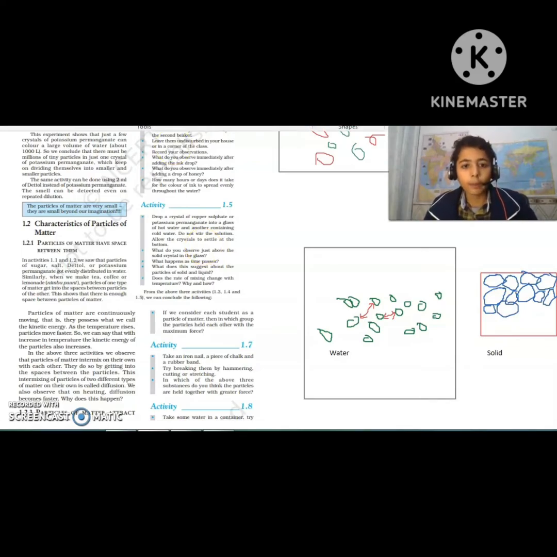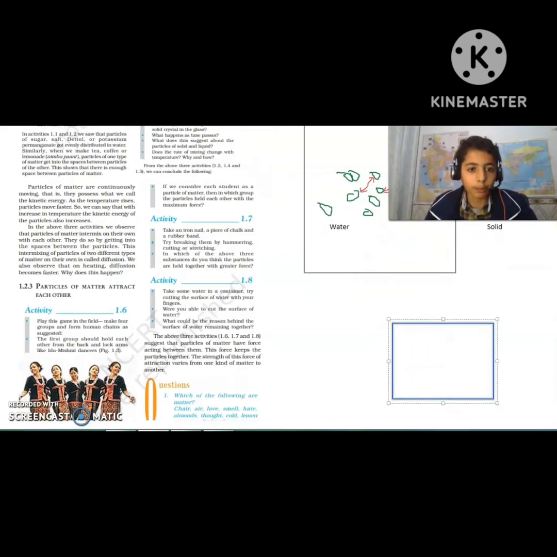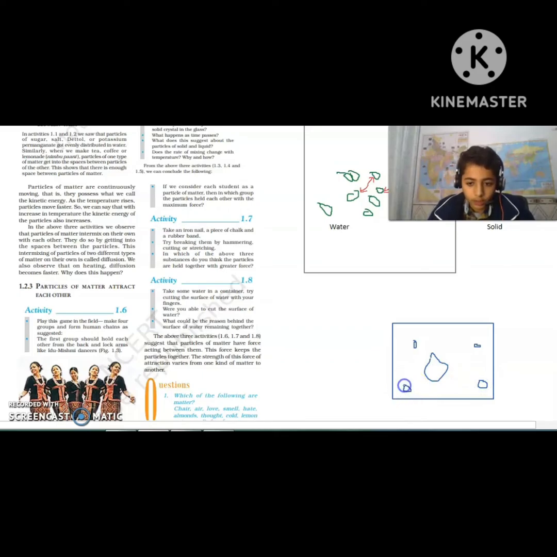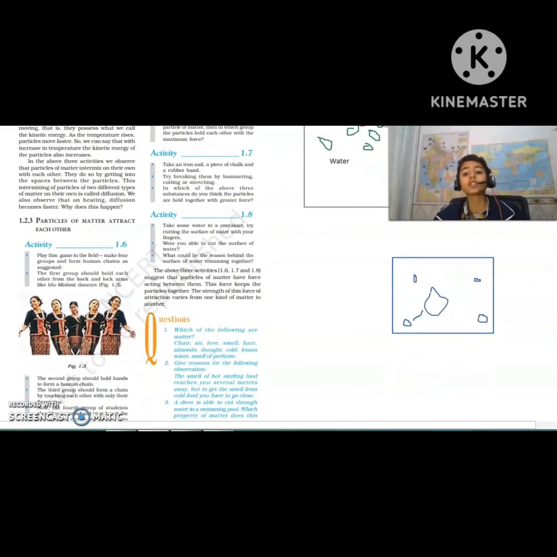Now if we talk about the gases, let's go a little bit down. The particles in the gas would be this much far from each other, so you can see there is a lot of distance between them. If we talk about solid, there is almost no, or negligible, space between them. If we talk about water, there is a little bit of space between them, and if we talk about gases, they have a large space. See how much space it has. So this is the first one.